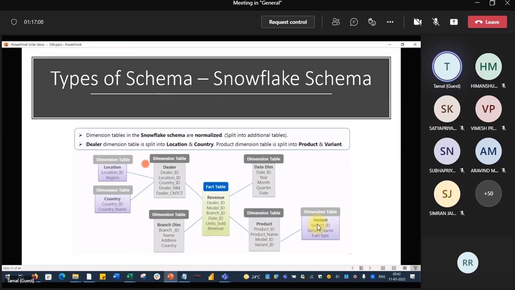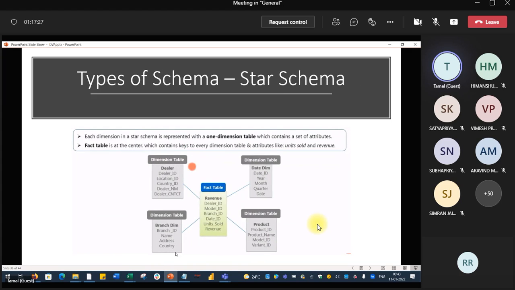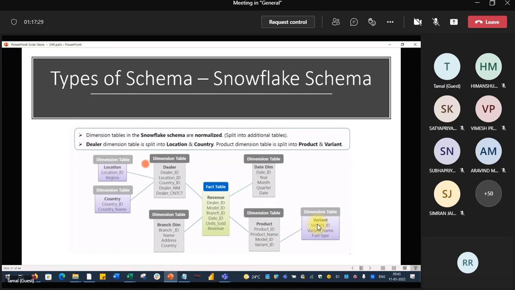Do dimension tables have a primary key or a foreign key? The answer is primary key. Who will have the foreign key? The fact table, which is in the middle. Remember, the fact table is in the middle. So till now, we have only one fact table in the middle.